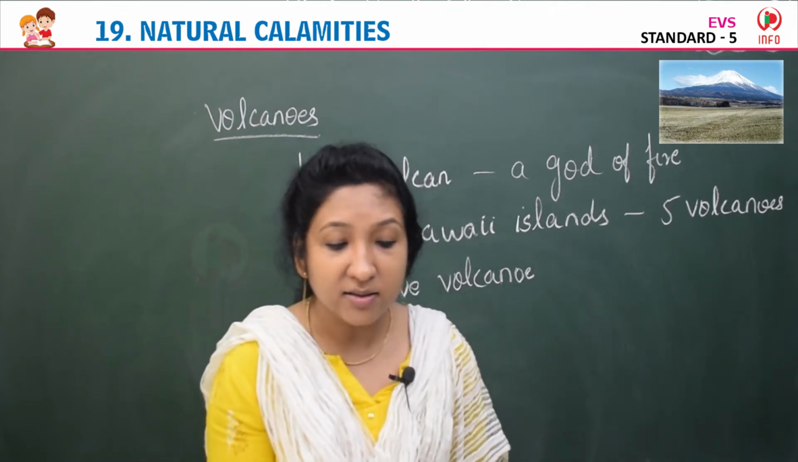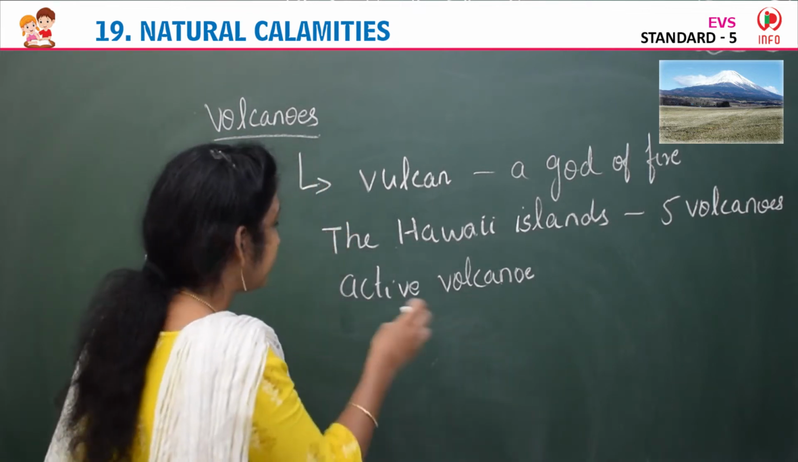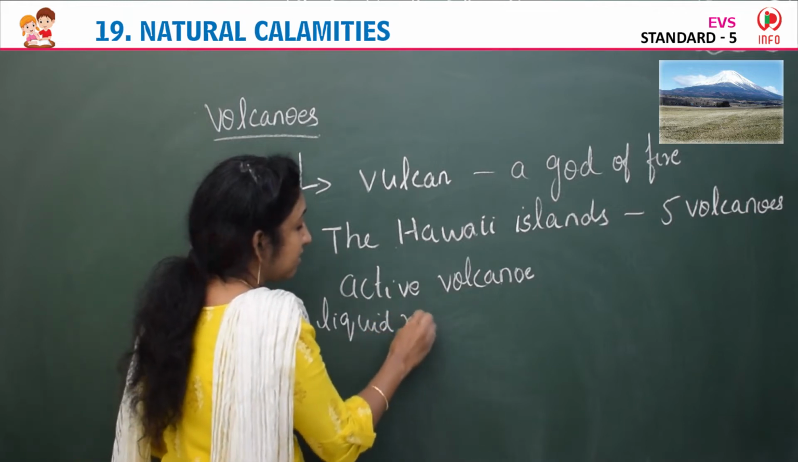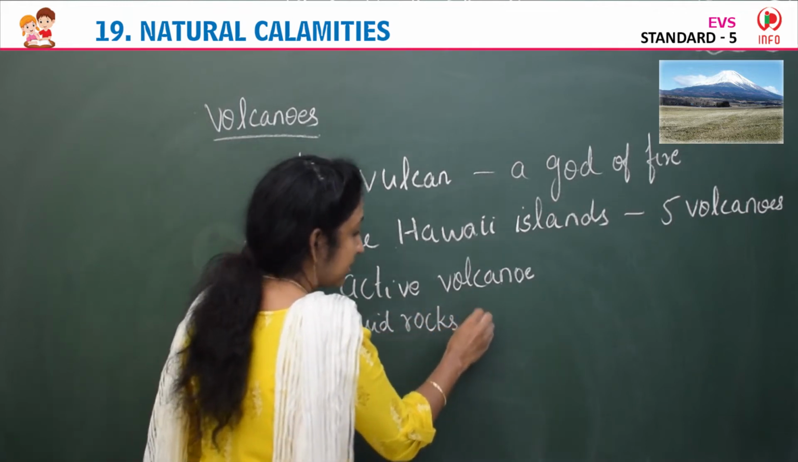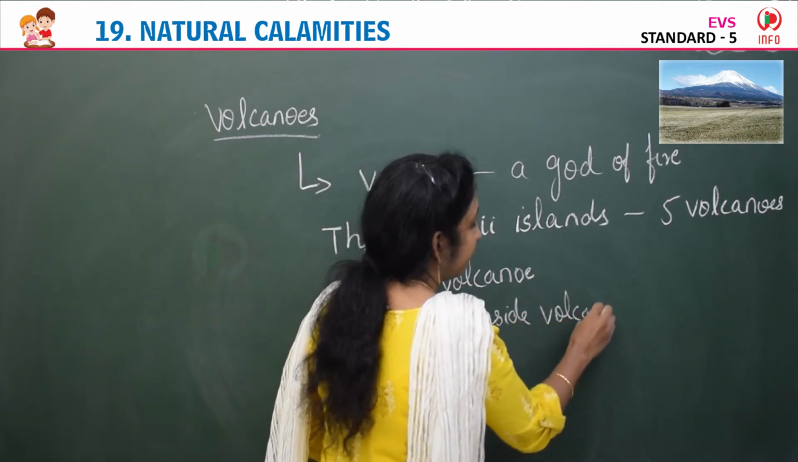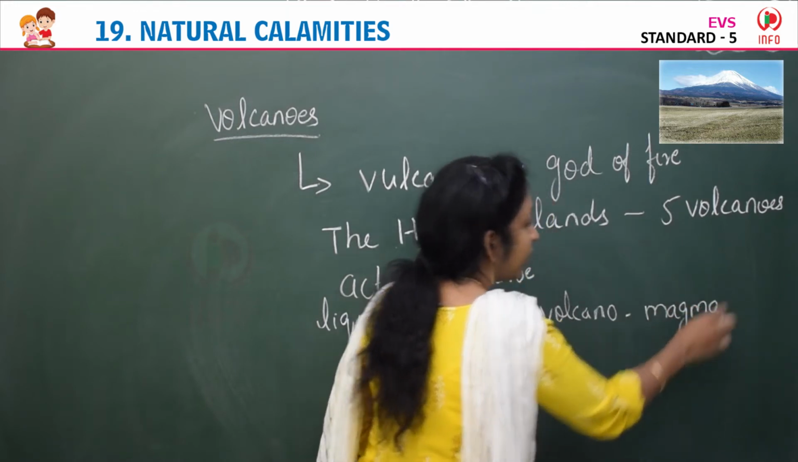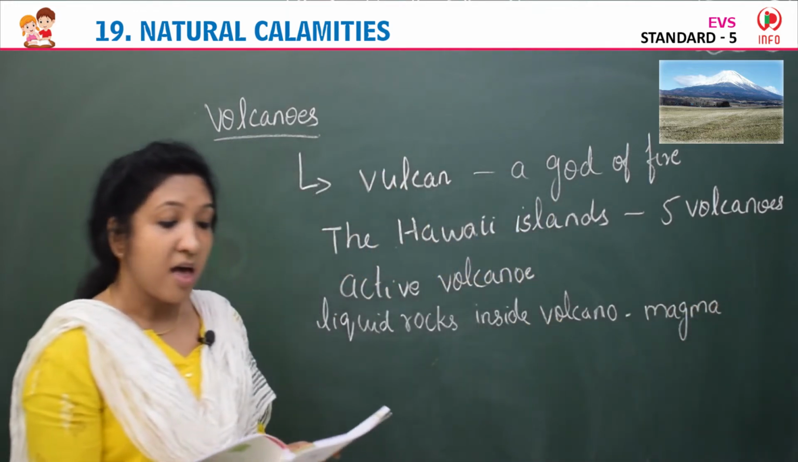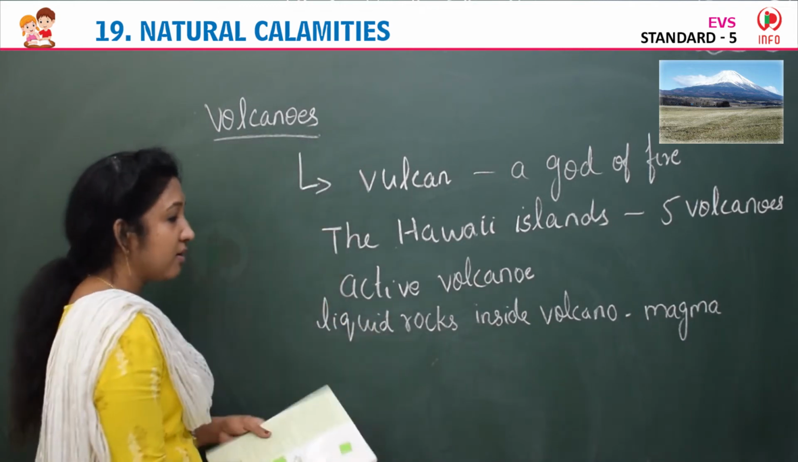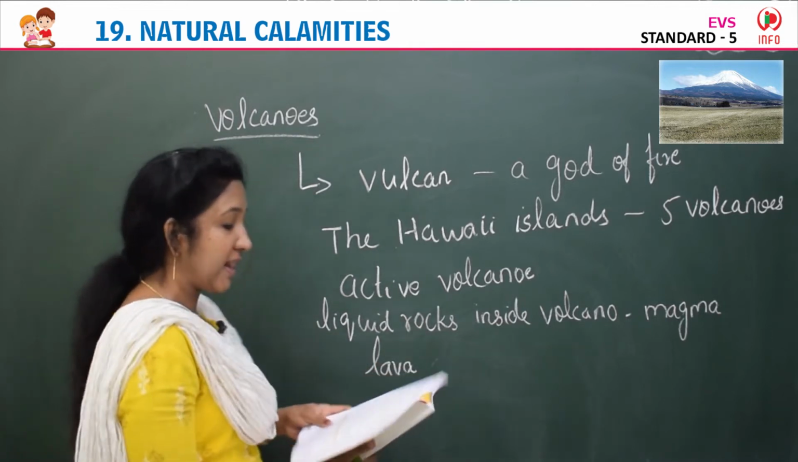The liquid rock inside the volcano is called magma. And when it flows out, it is called lava, the hot liquid.